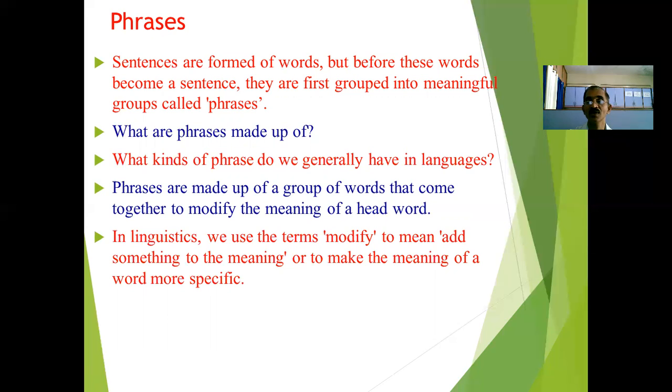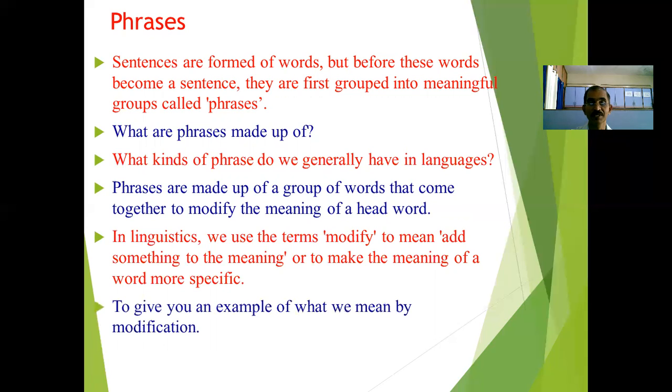Why do we use the term modify? In order to add something to the meaning or to make the meaning of a word more specific. For that purpose, we use the term modify, to add something in order to have a more specific meaning.